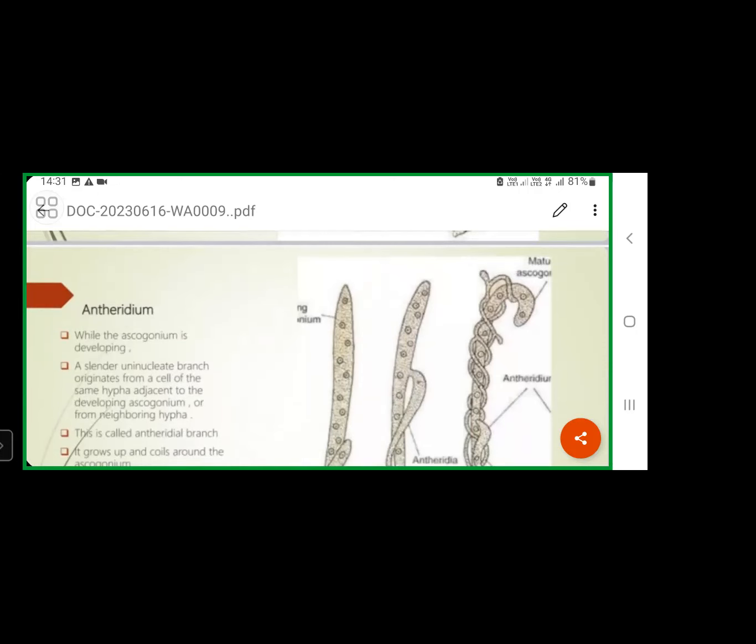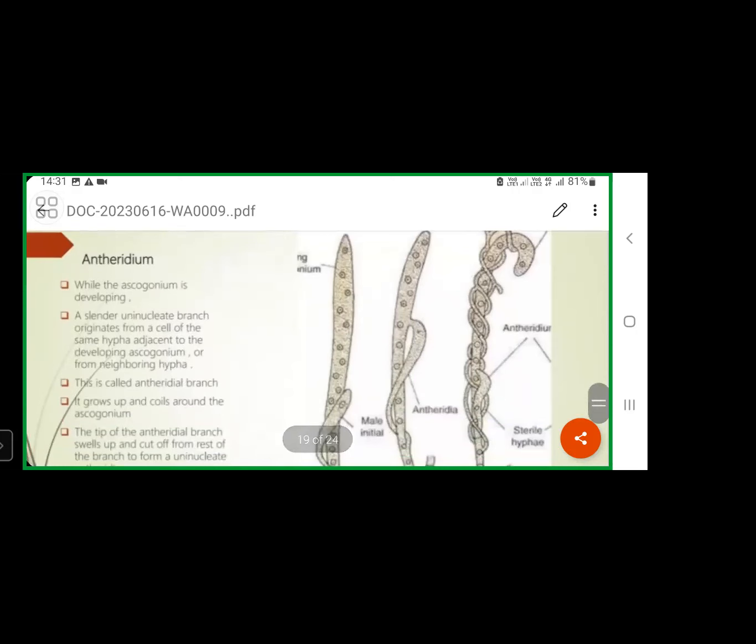That tip region will function as the ascus mother cell.